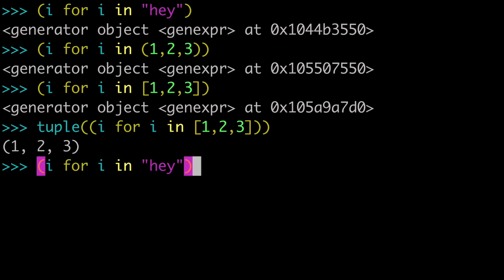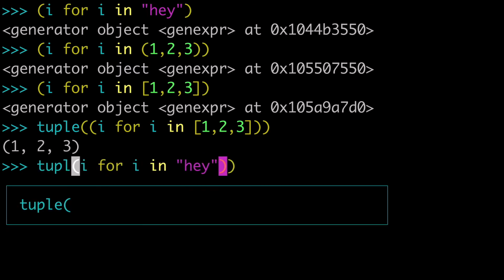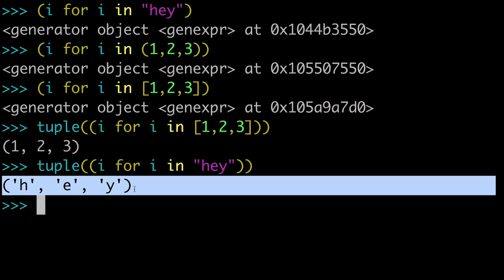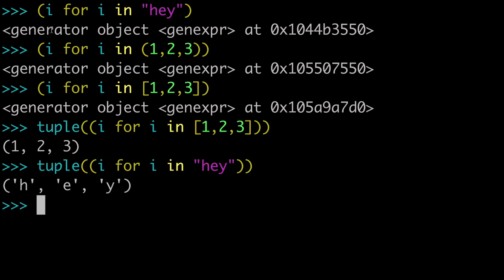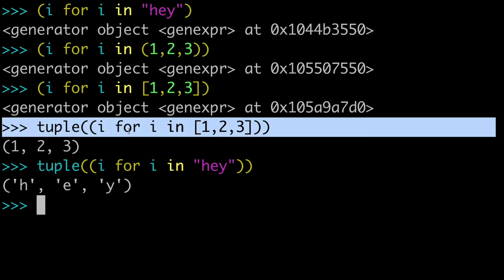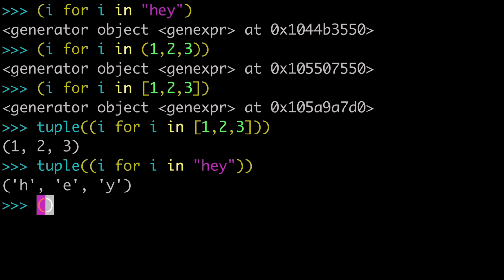So again, we could do the string and wrap the tuple built-in function around that, and we've created a tuple with strings inside of it. So these are all generator expressions, and then we're wrapping tuple around that. The difference is when you create a tuple, you're not doing any sort of loop.